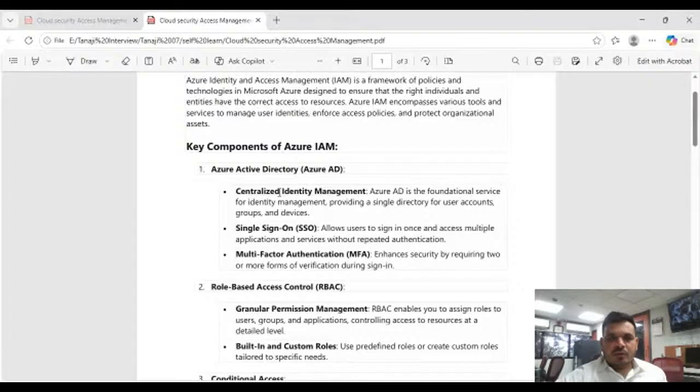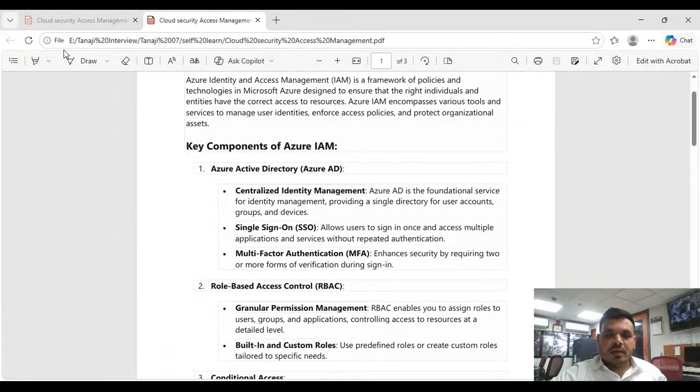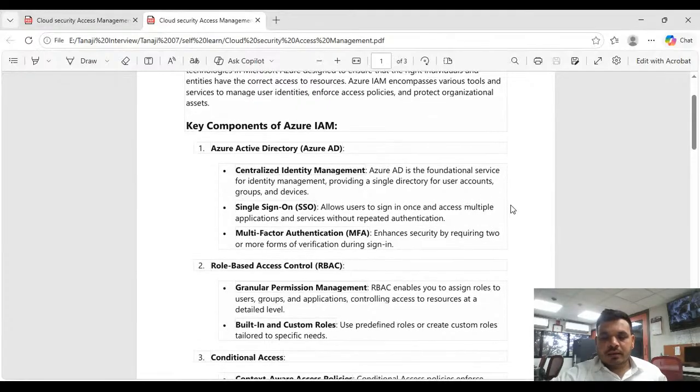In that scenario, Azure AD will give you more capability. Using that, you can assign integrated applications as well as access based on the client requirement. Azure AD is the foundational service for identity management, providing a single directory for user accounts, groups and activity. We can assign policy at the group level as well as to an individual user. So there are more capabilities we have.